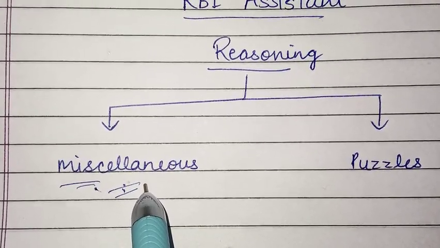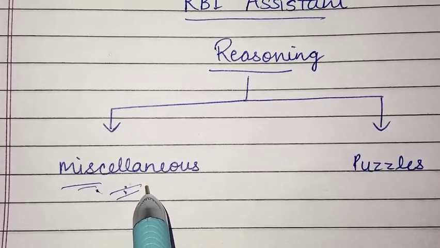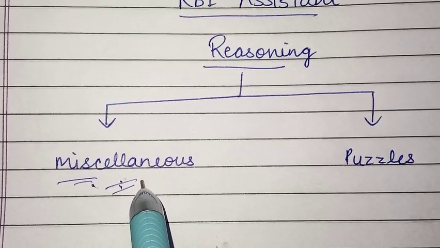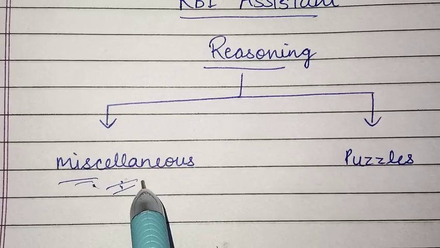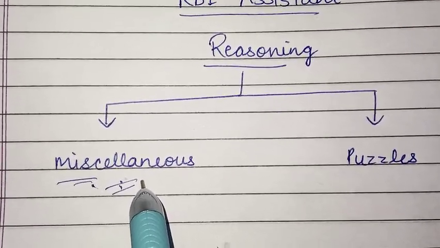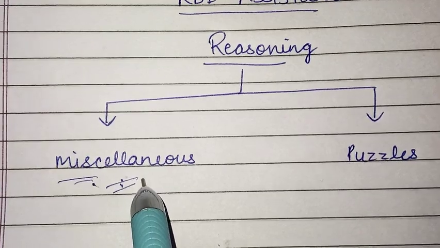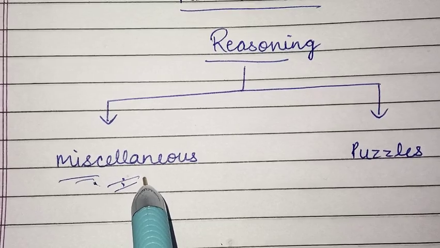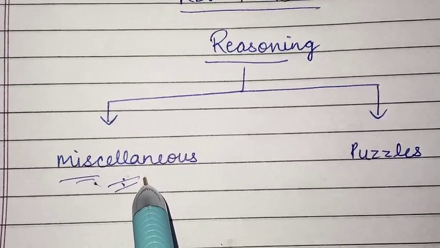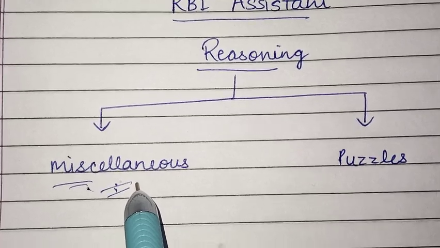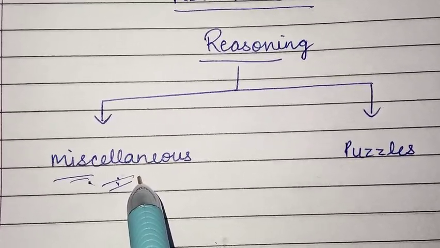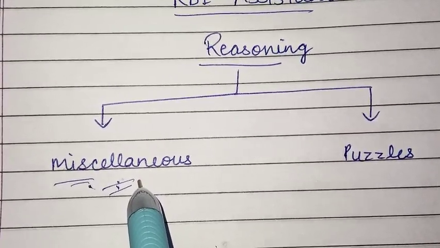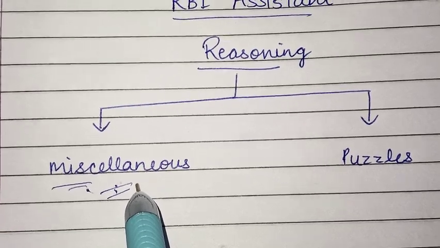Like today, if you have done syllogism, then try to practice 20 to 30 questions of syllogism on that day itself. Tomorrow, if you are covering direction sense, then solve 50 to 60 questions. In this way, you can complete all miscellaneous topics in around 10 days, and keep practicing them daily. When you practice daily, your speed will automatically increase, and it is not a big deal to attempt all 35 questions in reasoning.